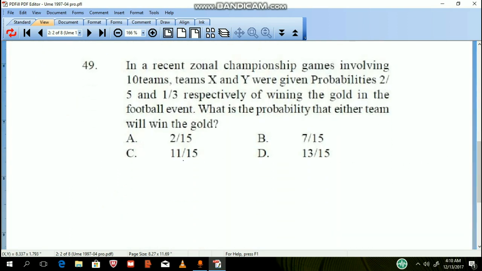For tonight, that same year, in a recent zonal championship game involving 10 teams, Team X and Y were given probability 2 over 5 and 1/3 respectively of winning the gold in the football event. What is the probability that either team will win the gold? The probability for either team to win the gold will be